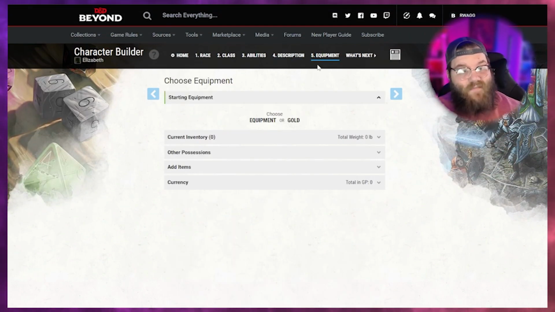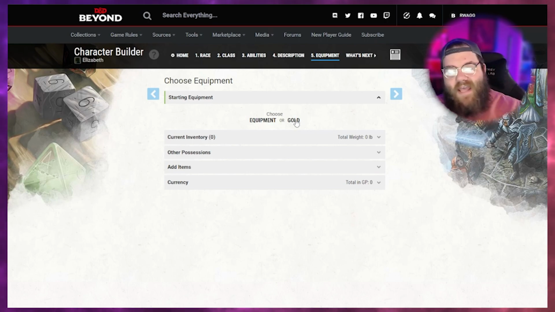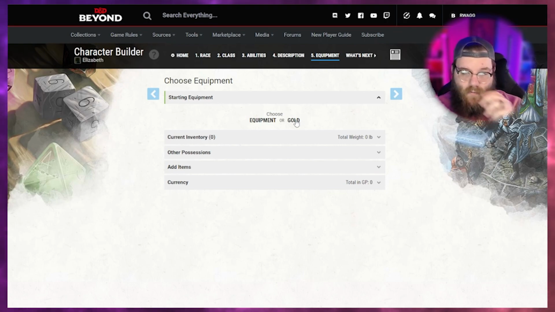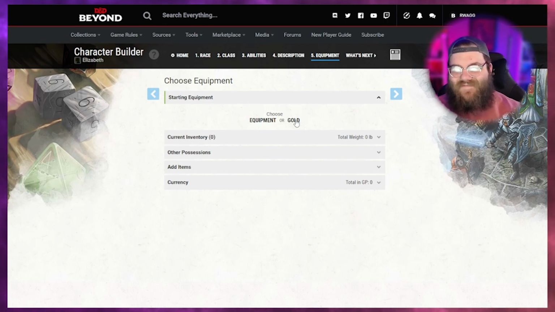And this is the last step before your character is ready to play at level 1. So you can either choose starting equipment or starting gold. This is something that's up to the DM. If they're okay with you doing gold, the game will give you a randomized sum of gold based off your class and background, and I believe your wealth status, and then you can buy equipment, right? You can say, okay, I have 250 gold and I want to buy these few things for my adventure, right?